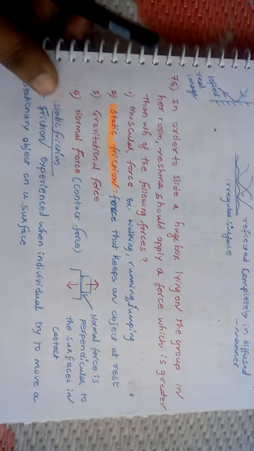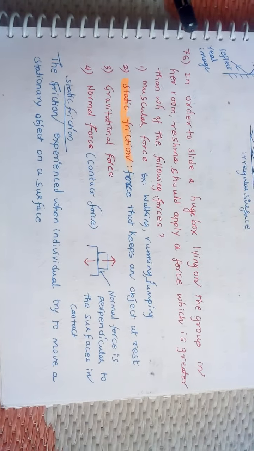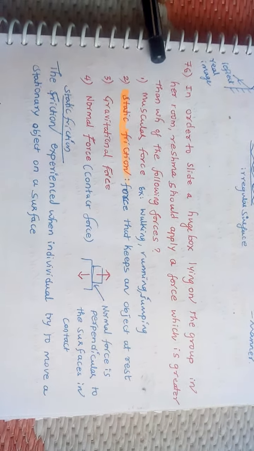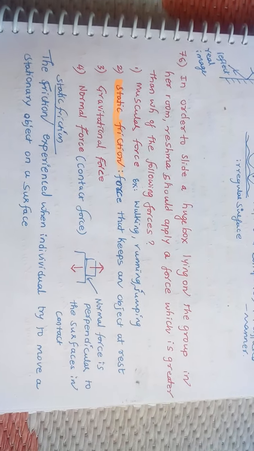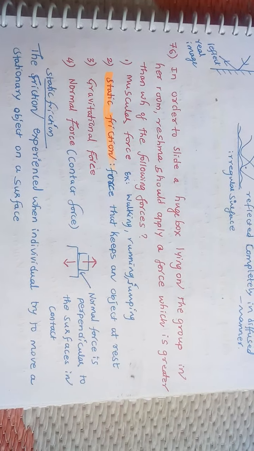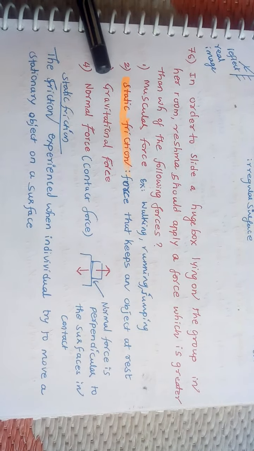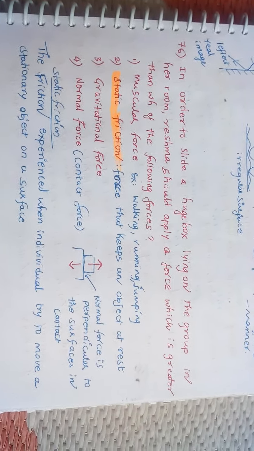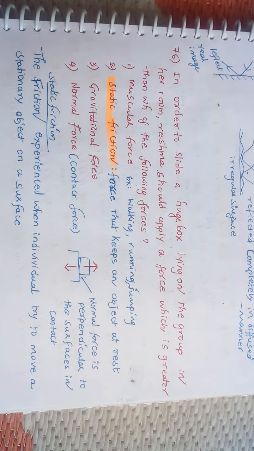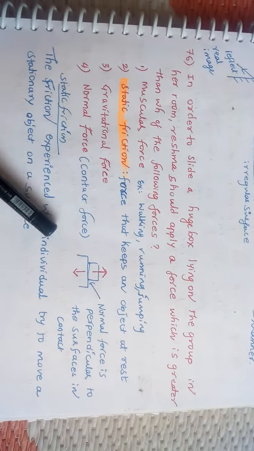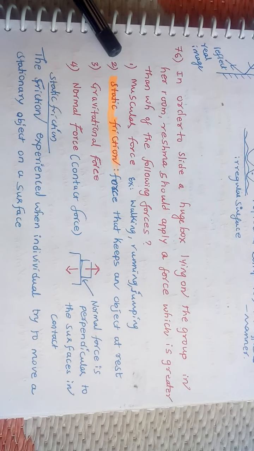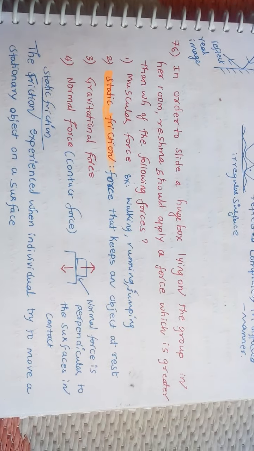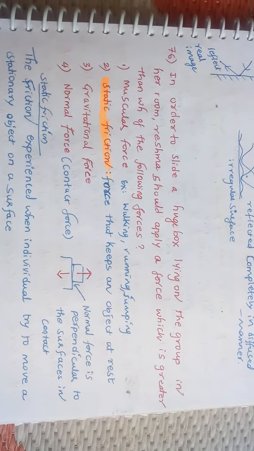Third: in order to slide a huge box lying on the ground in her room, Reshma should apply a force which is greater than which of the following forces? First of all, muscular force means walking, running, jumping. All this needs muscular force. Gravitational force: you know that between every two objects in the universe there is a gravitational force. A normal force is like a contact force. But here our answer is static friction. Static friction means the force that keeps an object at rest.